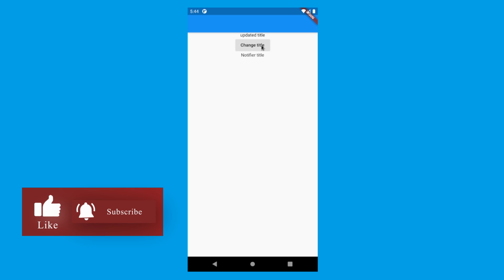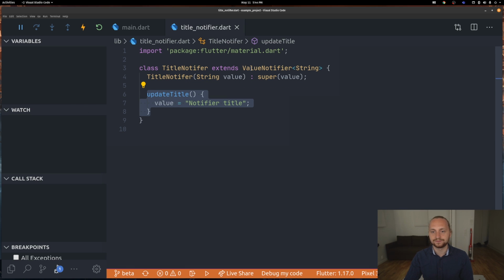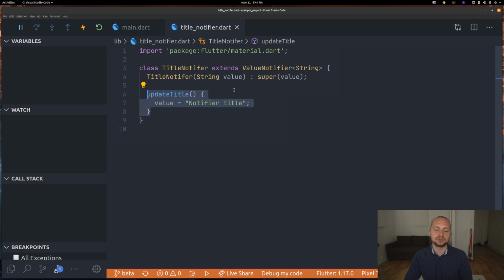We're just ignoring the way that we pass down a value, and instead we're using provider and a simple ValueNotifier. And we can use ChangeNotifier. ValueNotifier is used for a single type, for example a string or an object and so on. But we can also have ChangeNotifier, which just adds another layer so we can build up more complex classes. So that's one of the things that I wish I knew when I started.